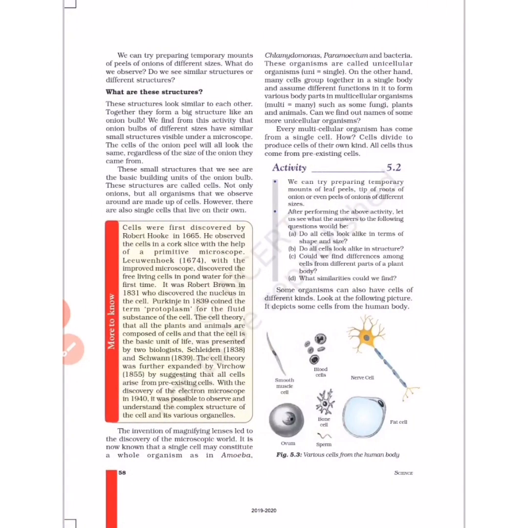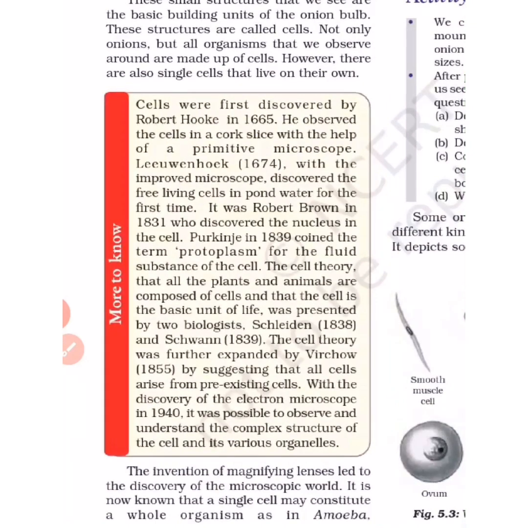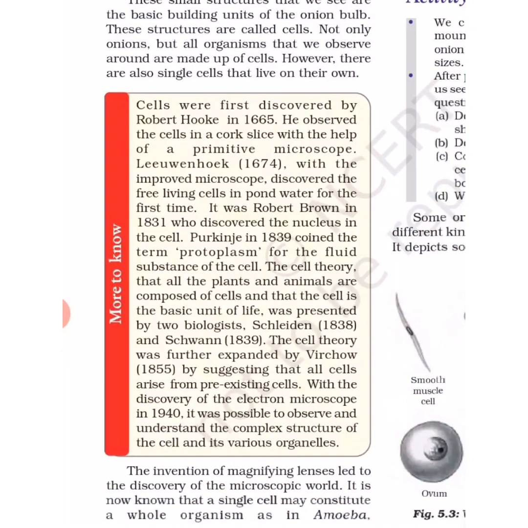So here it's given what are these structures, means they are asking you about the cells. So all the introduction they have given here. The cells were first discovered by the Robert Hooke, and the protoplasm inside the cells was seen by Purkinje first time, and Robert Brown was the scientist who discovered the nucleus for the first time, and Schleiden and Schwann were the scientists who gave the cell theory, and Virchow was the scientist who suggested that all cells arise from the pre-existing cells. So this is all given in the book.